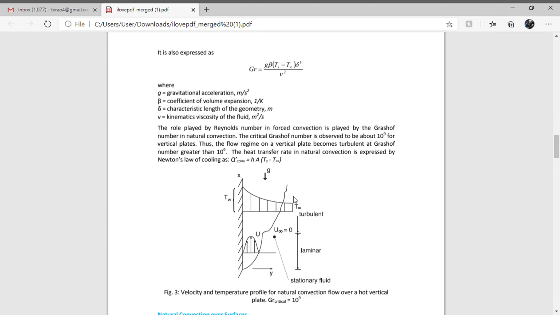And we find there will be a velocity boundary layer and a thermal boundary layer. In the velocity boundary layer, at the surface of the vertical wall, the velocity starts at 0 and it increases, then again it decreases. Similarly, in the thermal boundary layer, moving toward the boundary layer edge, the temperature slowly decreases from Ts to T infinity. Like this, there will be a velocity boundary layer profile and a thermal boundary layer profile.